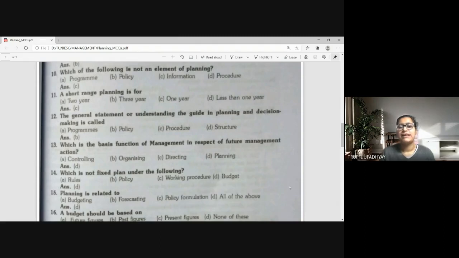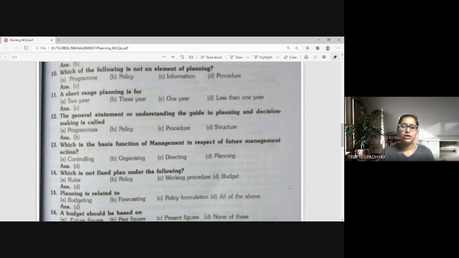Which is the basic function of management in respect of future management action? So basic function of management is which one? Controlling, organizing, directing, planning. Obviously the basic function is planning. So for future management purpose we require planning.